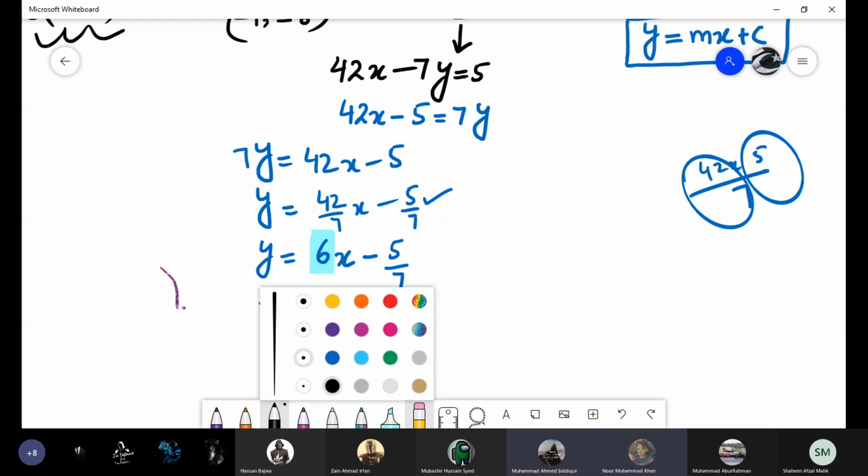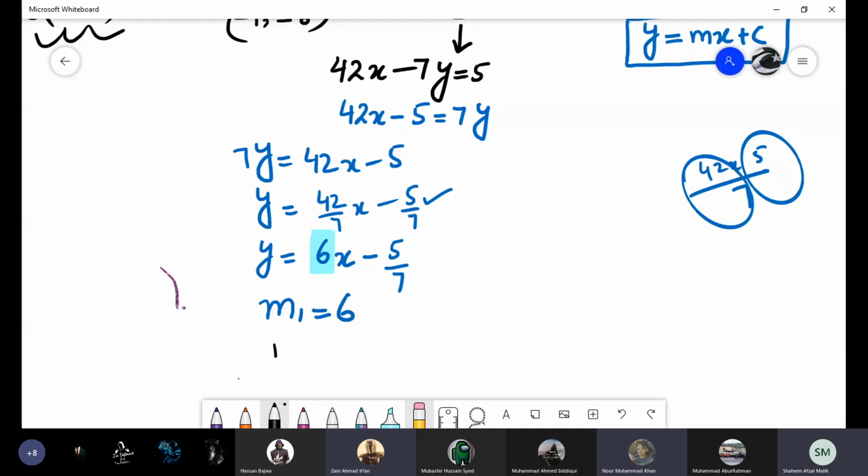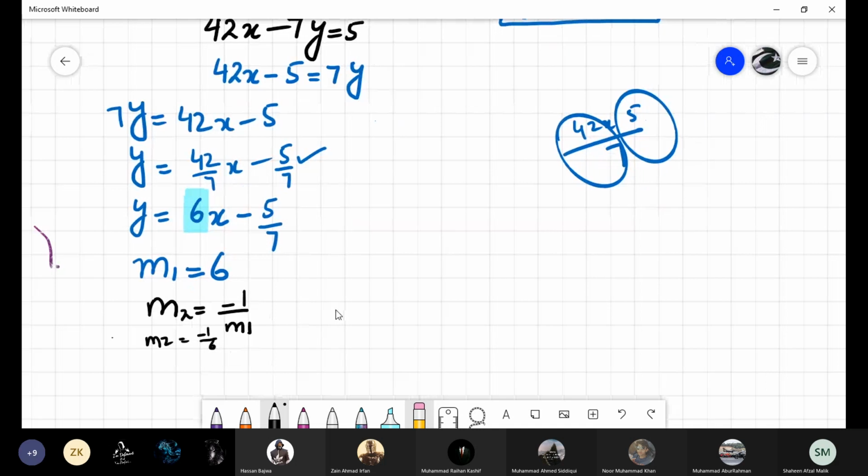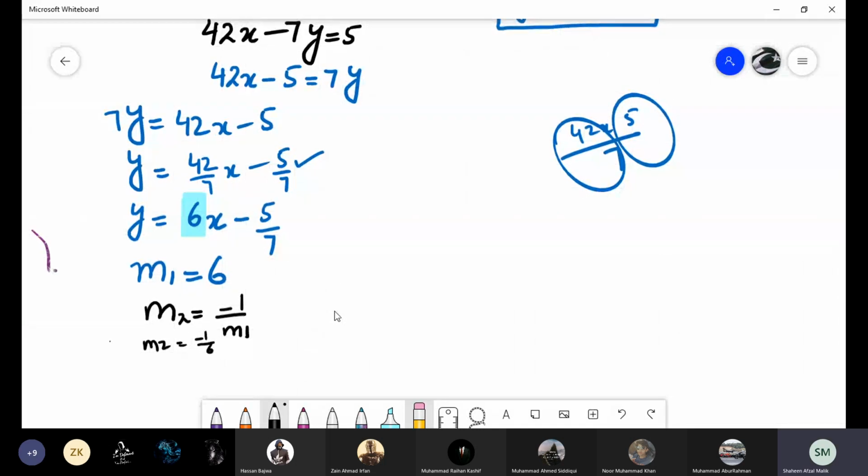By moving M1, what times M2 equals negative one? Because we have one slope, we can find out directly by using the formula M2 is equal to minus 1 over M1. Yes or no? Yes, ma'am. Okay. So what will be the M2? M2 will be equal to minus 1 by 6. Yes, boys, just replace M1 by 6. So M2 value will be minus 1 by 6.